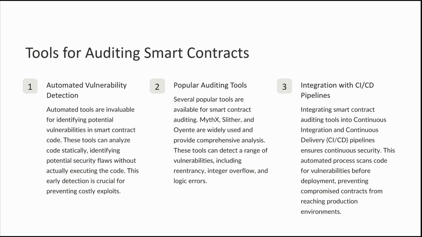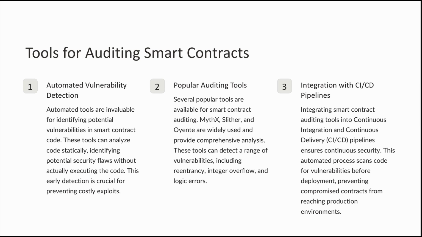Tools for auditing smart contracts. Automated tools are invaluable for identifying potential vulnerabilities in smart contract code. These tools can analyze code statically, identifying potential security flaws without actually executing the code. This early detection is crucial for preventing costly exploits. Several popular tools are available for smart contract auditing. Mythril, Slither, and Oyente are widely used and provide comprehensive analysis. These tools can detect a range of vulnerabilities, including reentrancy, integer overflow, and logic errors.